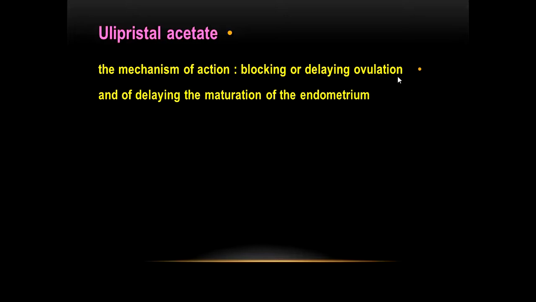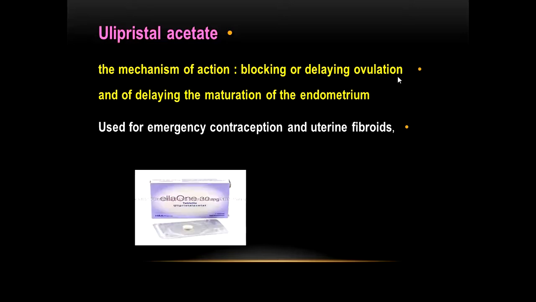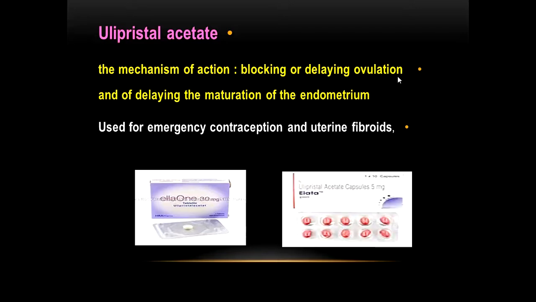The mechanism of action of ulipristal acetate is by blocking or delaying ovulation and delaying the maturation of the endometrium. Therefore, it is used for emergency contraception to prevent pregnancy and used in treatment of uterine fibroids. This is an example of ulipristal acetate available under the brand name Ella One, in which one tablet contains 30 milligrams. Another type of ulipristal acetate treatment is available as a capsule. Each capsule contains 5 mg.